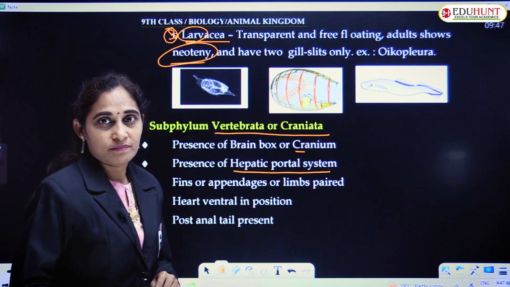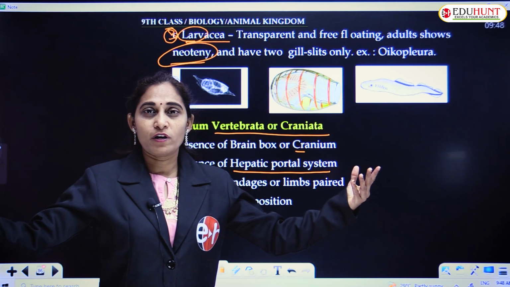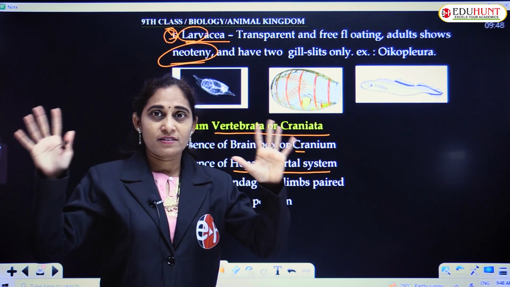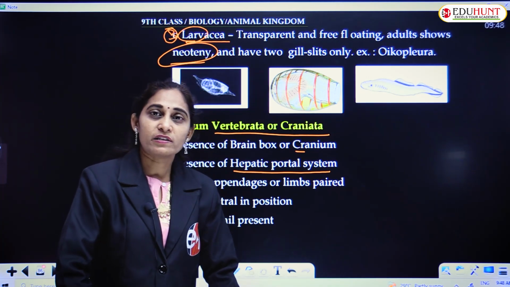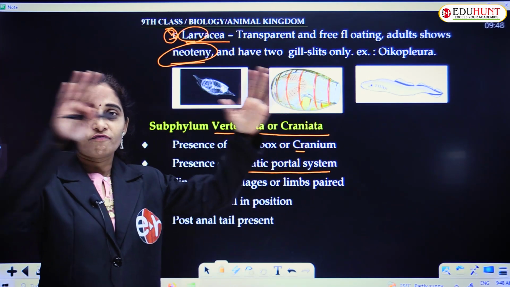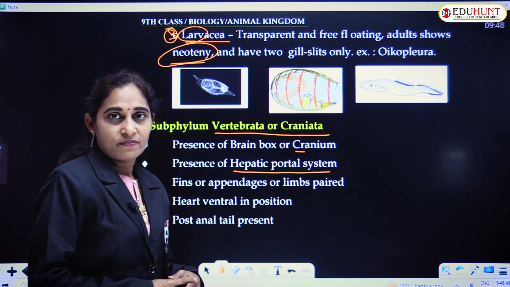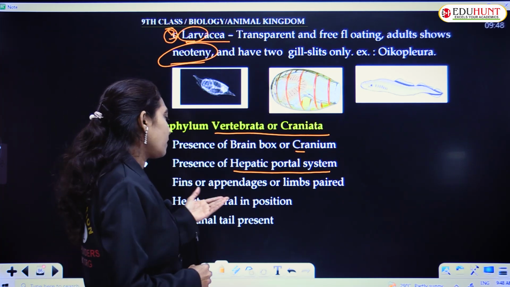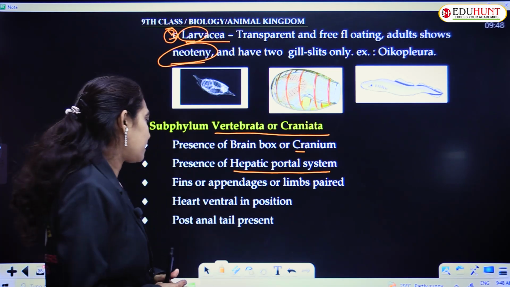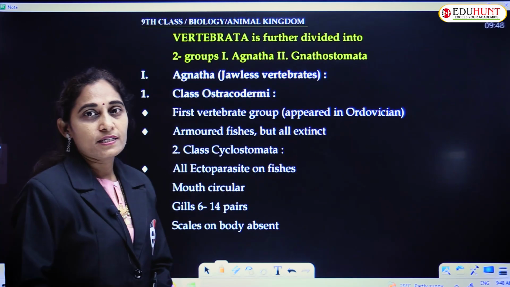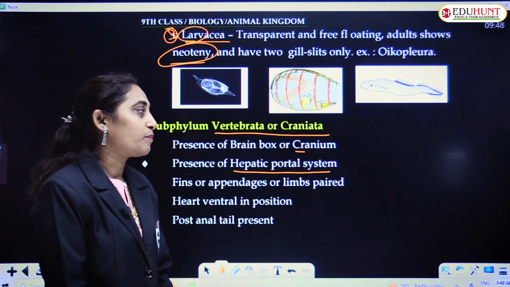Paired limbs means we have two pairs of limbs: one pair of forelimbs, which we call hands, and a second pair called the legs, which are hind limbs. Anyway, they have paired limbs, heart ventral in position and a post-anal tail is present. These are the main features of the subphylum Craniata or Vertebrata.